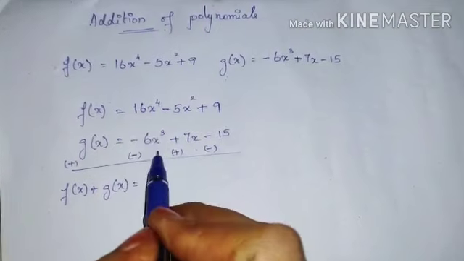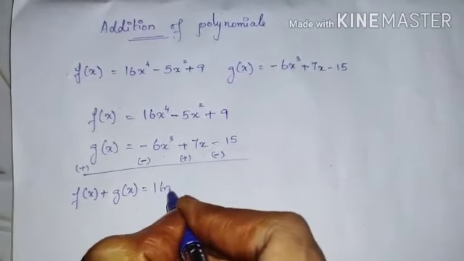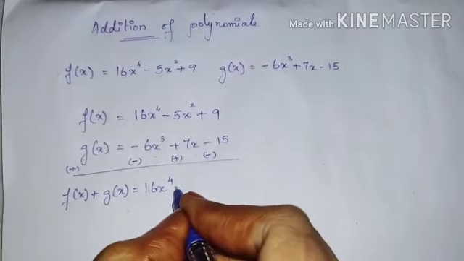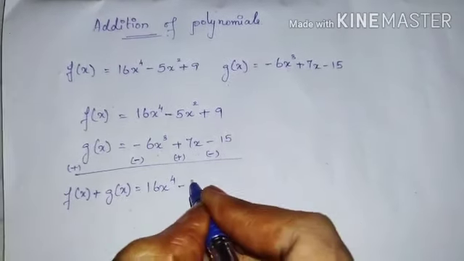So we will write them as they are with their symbol. Only the constant terms plus 9 and minus 15 are like terms, so we can add only the constant terms. So plus 9 minus 15 is nothing but minus 6. Now this is your respective answer for the given polynomials.